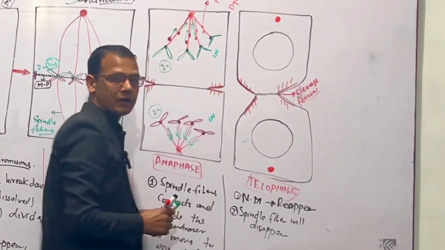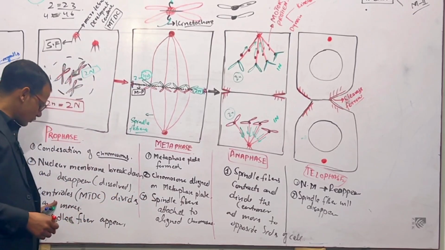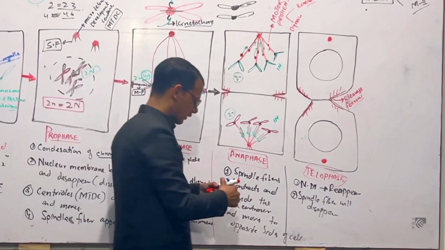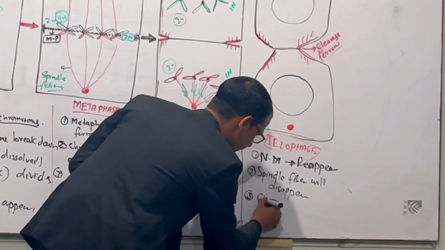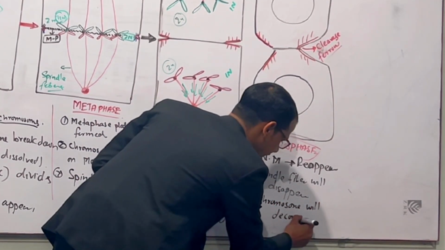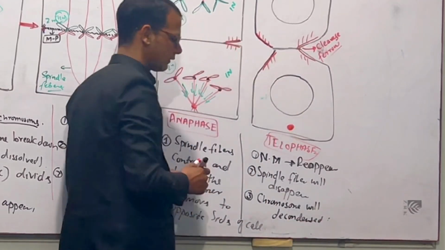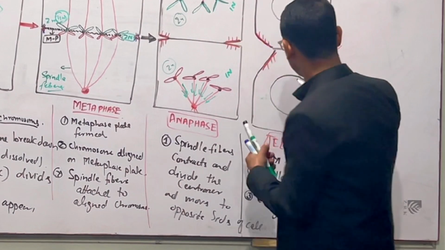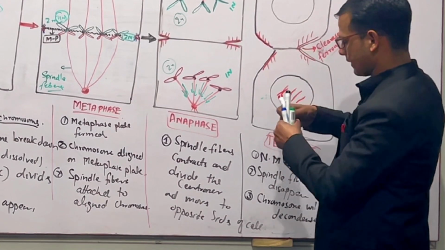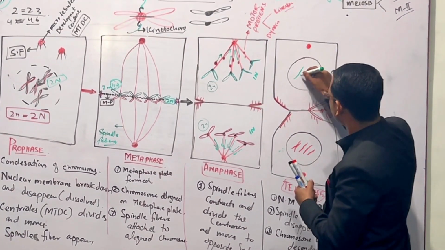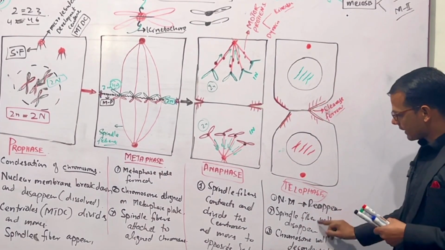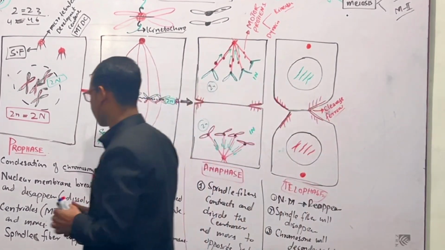In prophase the chromosomes condense, meaning they become visible. In telophase the chromosomes will decondense. So these are the points about telophase.